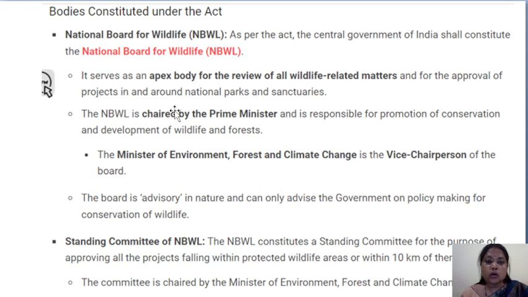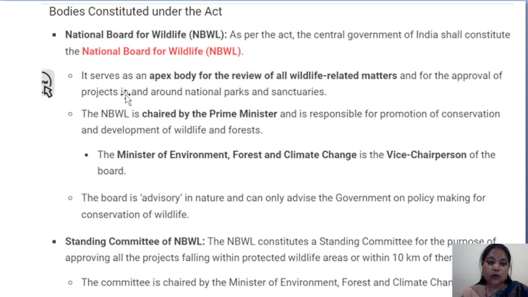As per the act, the central government of India shall constitute the National Board for Wildlife. So in the act there is a provision that the central government may constitute the National Board for Wildlife.